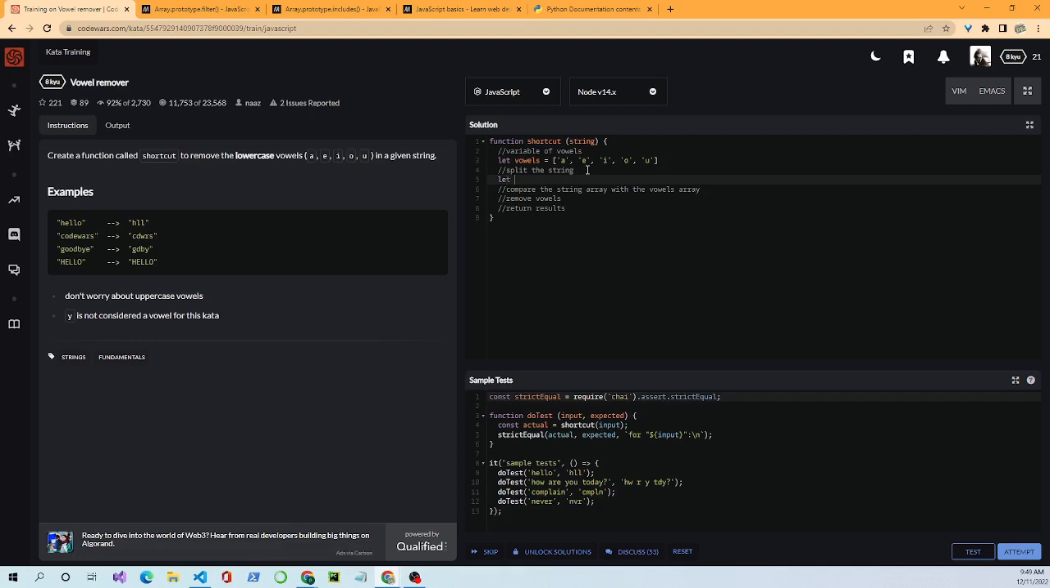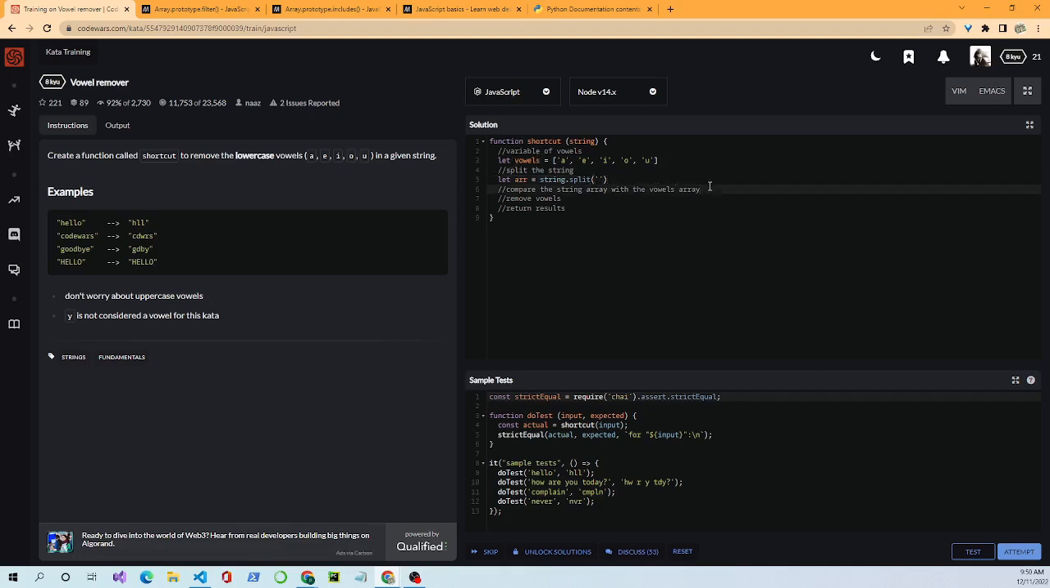Now I want to split the string into its own array. So we'll do let arr equal string dot split. Inside the split method, I have single quotation marks with nothing between them, no space separating. That means it'll separate the string into letters instead of words.